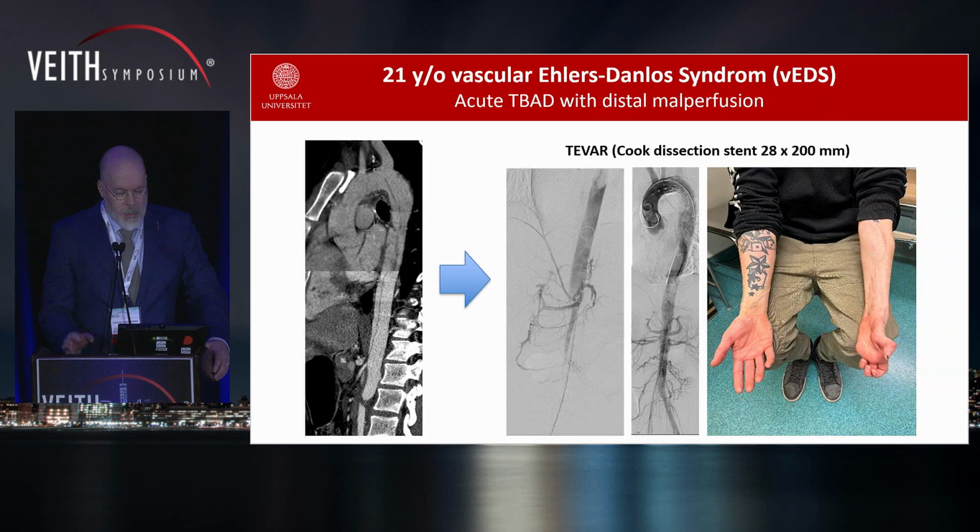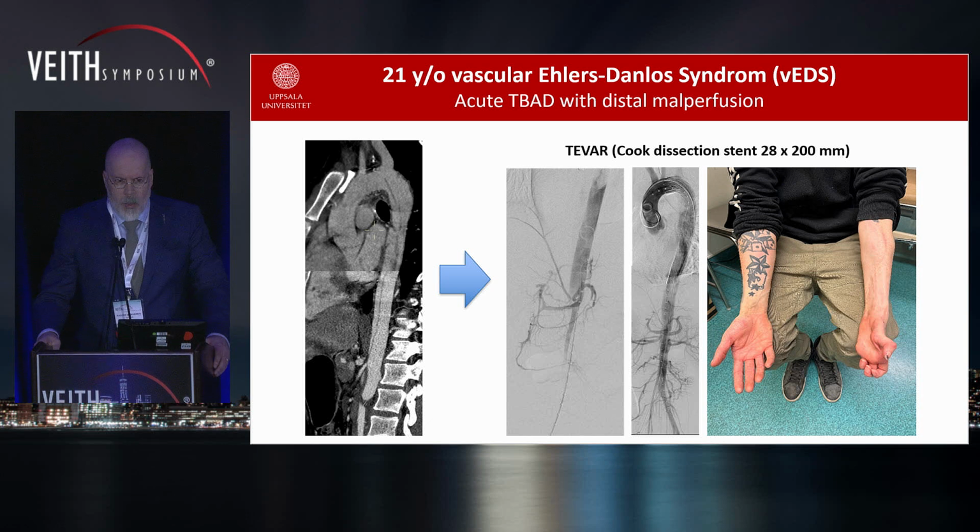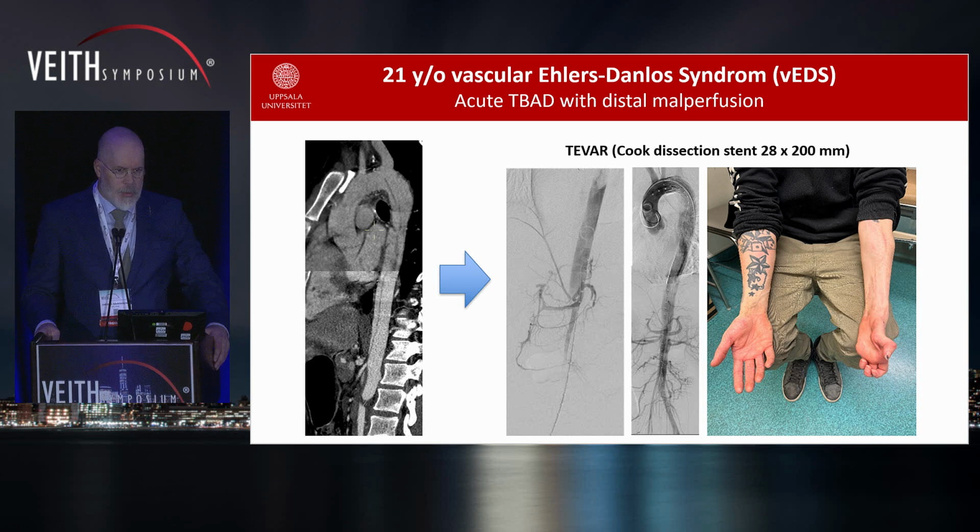Finally, a young patient with vascular Ehlers-Danlos syndrome presented with acute type B dissection with distal malperfusion, treated with a Cook dissection stent graft. We had severe problem with the access, and then we realized that there was something odd with him.